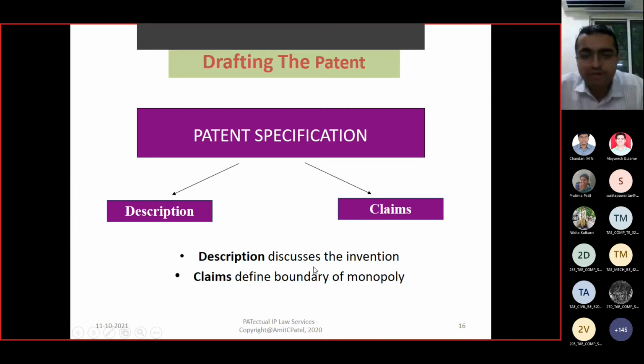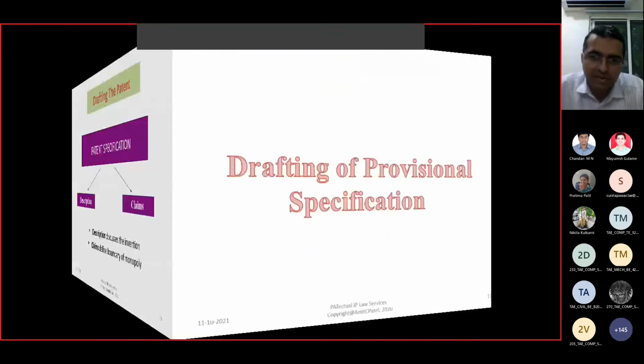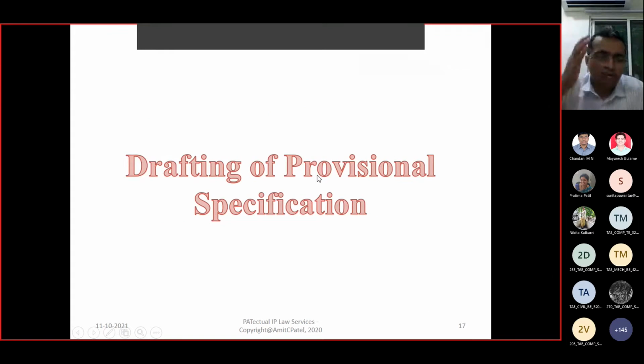Okay. Description discusses the invention. Right? What is the background, what is the solution, what are the drawbacks, what are the parts, how it will work. And the claim defines the boundary of monopoly, your ownership rights. Now, drafting. Look, the patent application can be drafted in two parts, either a provisional or a complete. Now, what is the difference between the two and how are they to be drafted?